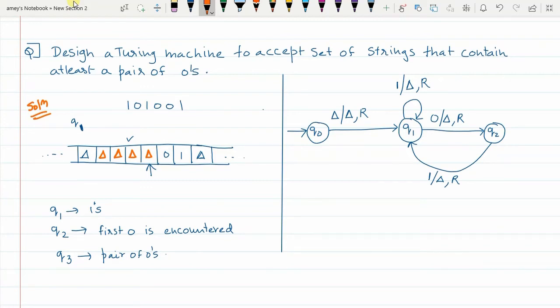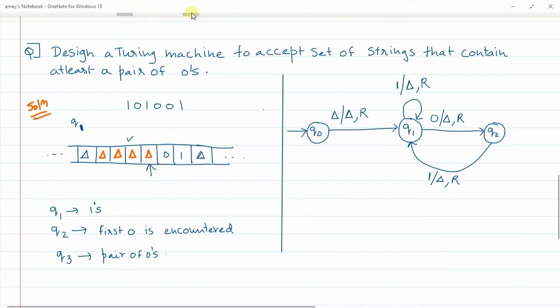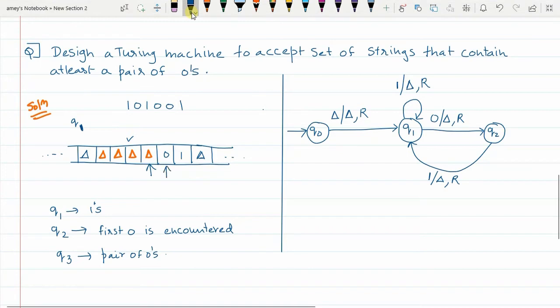In Q1 state, when the first 0 is encountered, I will replace this 0 with delta and the pointer will move one place to the right. So from here the pointer will move to the next. And you will move to a probability state, because now you have already encountered one 0 and there is probability that another element also could be 0. So from no probability state Q1 I have moved to Q2 state. So in Q1 when 0 is encountered, I wipe it out and I move to the right, go to Q2 state.